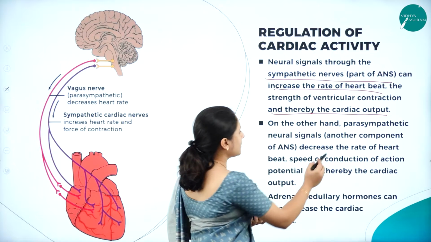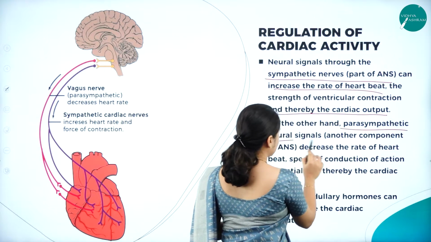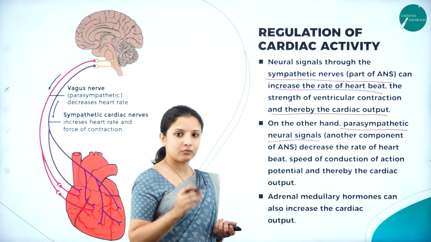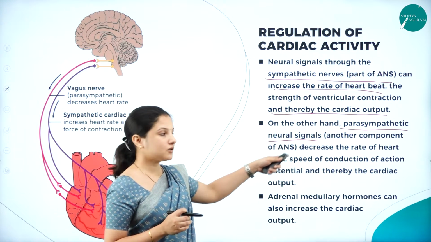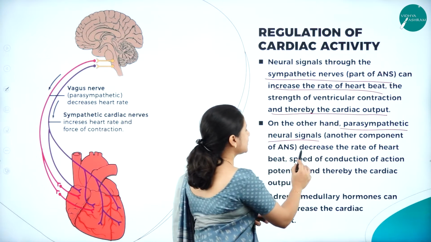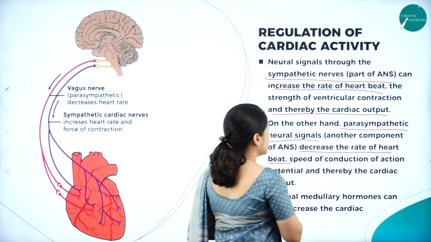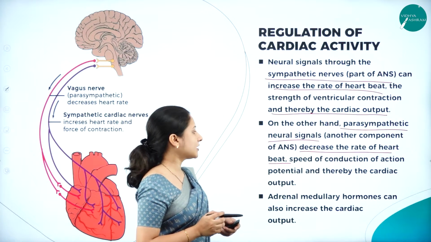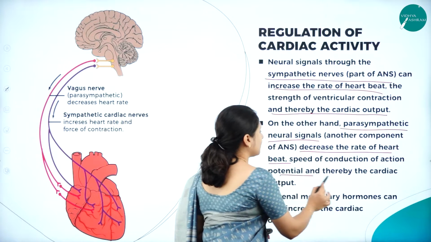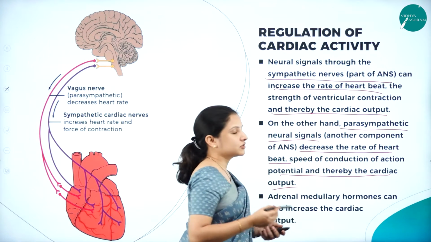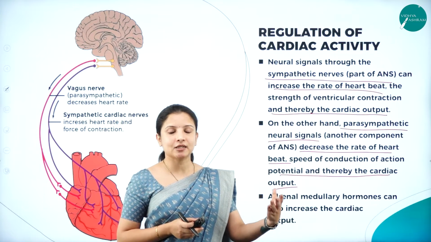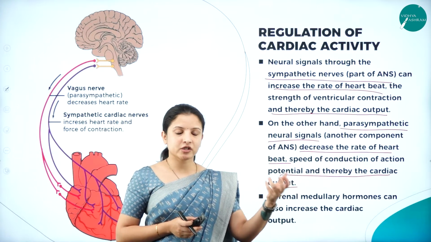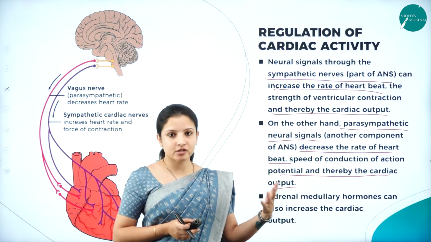On the other hand, the parasympathetic neural signals, which is one more component of the autonomic nervous system, decrease the rate of the heartbeat and the speed of conduction of action potential, and thereby the cardiac output. Speed of conduction of action potential means the action potential gets conducted in the atrioventricular node and the sinoatrial node, right?